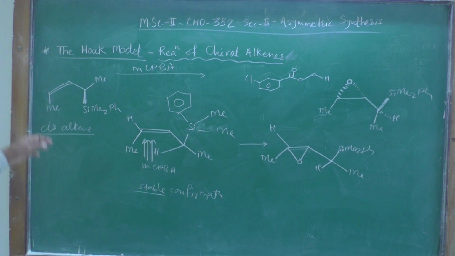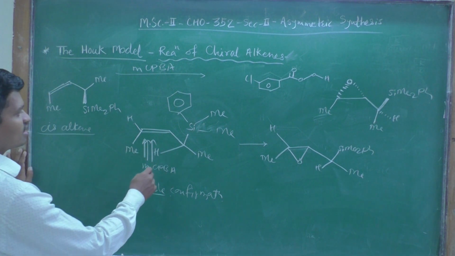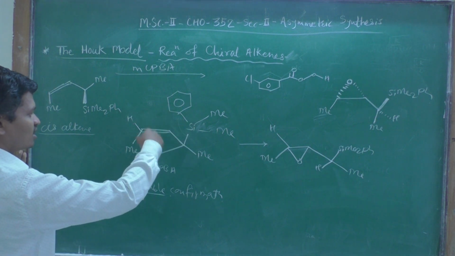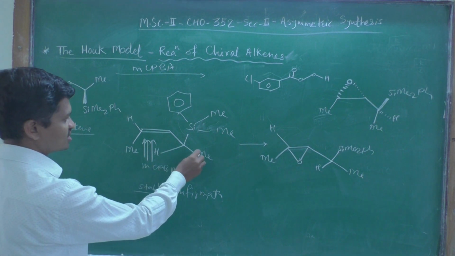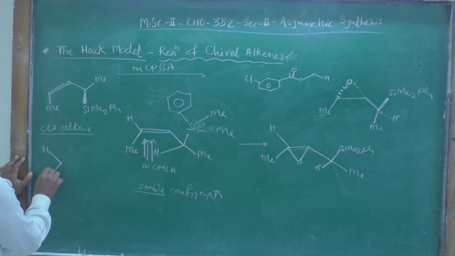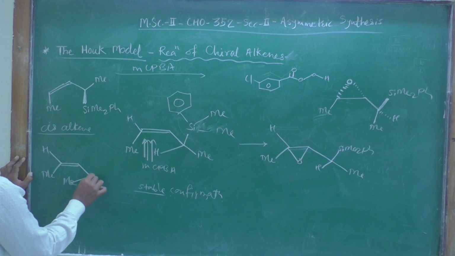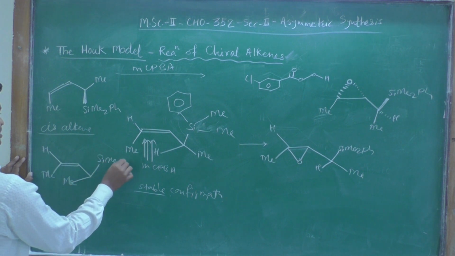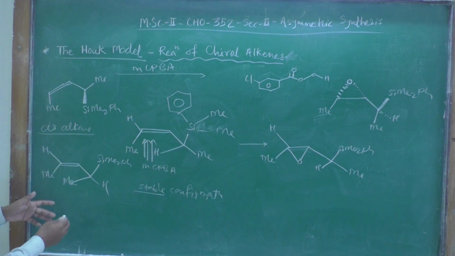So what is the use of the Houk model here? Houk suggested that in this stable conformation, the silicon cannot come into proximity with this methyl, but there is a possibility of this methyl coming here. The conformation would be: methyl, carbon-carbon double bond, here the alpha carbon atom, then here methyl, and here SiMe2Ph, and here hydrogen. By simple rotation of this bond it would be possible, but the Houk model